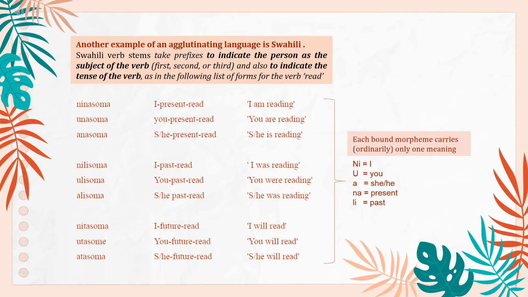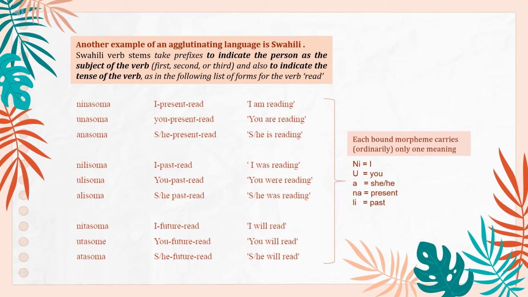Another example of an agglutinating language is Swahili. Swahili verb stems take prefixes to indicate the person as the subject of the verb, first, second, or third, and also to indicate the tense of the verb, as in the following list of forms for the verb "read." All sentences below have three morphemes that indicate person, tense, and verb.